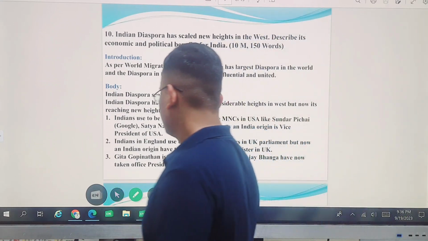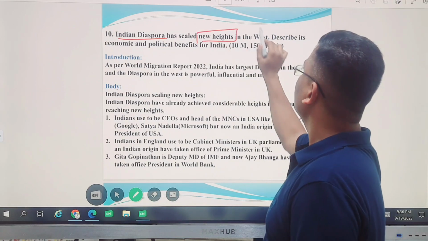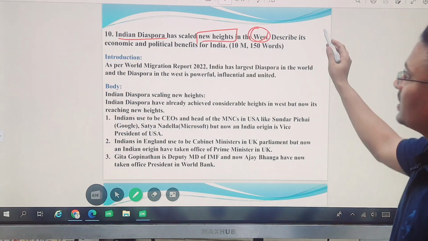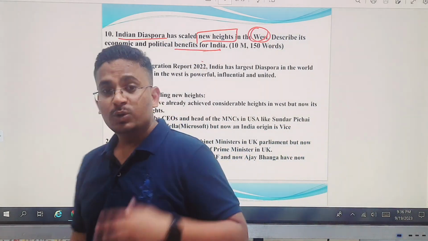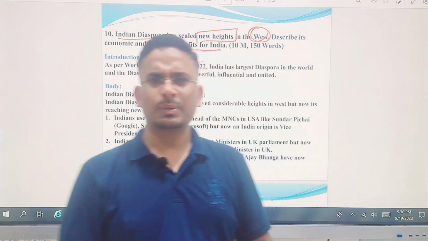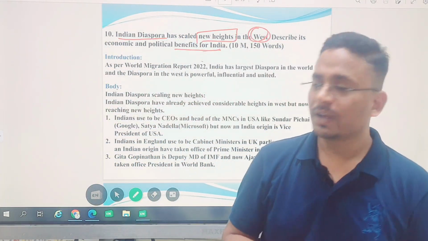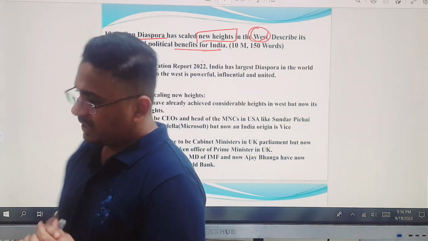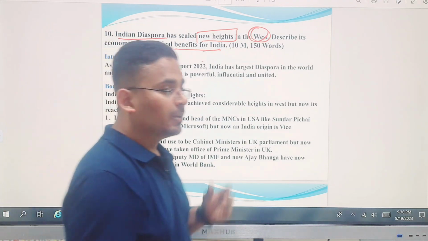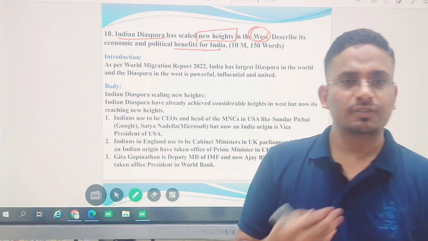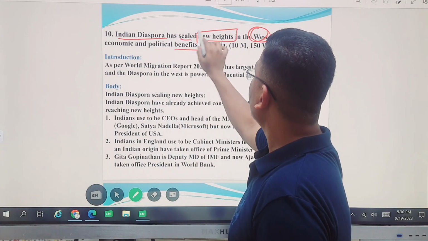Very interesting. Indian diaspora have scaled new heights in the West. Describe its economic and other potential benefits for India. So diaspora, again an expected question, because UPSC has mentioned Indian diaspora in its syllabus. The question is interesting. Why did I say interesting? Because they have not asked about the achievements of the diaspora. They are telling us Indian diaspora have scaled new heights.